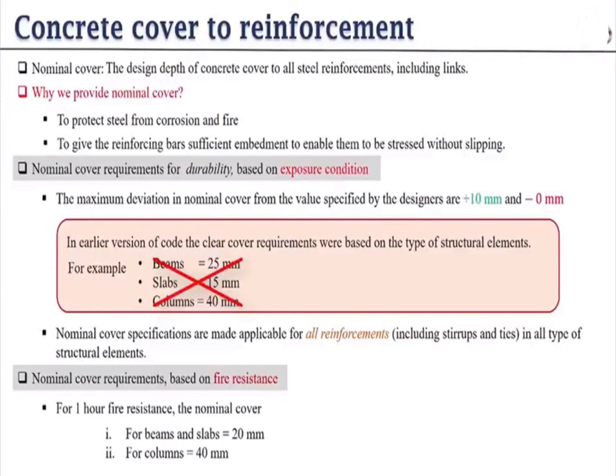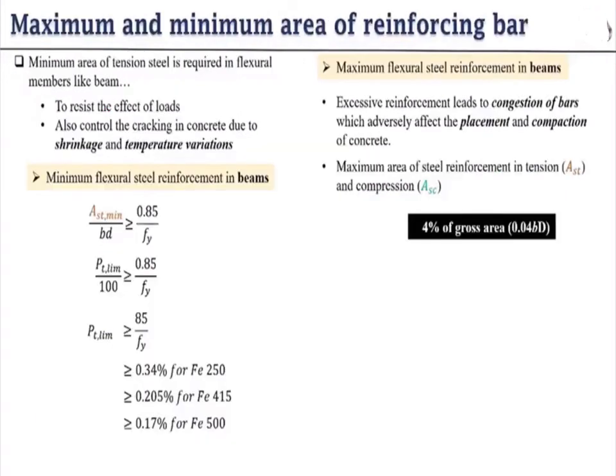For that you have to visit IS 456-2000, where some values are given according to the exposure. But here we write some nominal cover values. For 1 hour fire resistance, the nominal cover value for beam and slab is 20 mm and for column 40 mm.